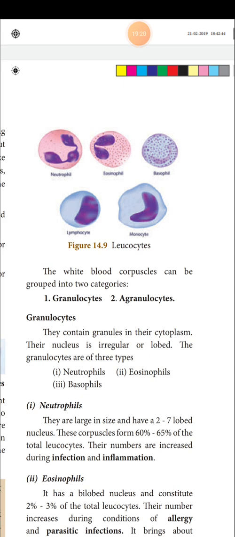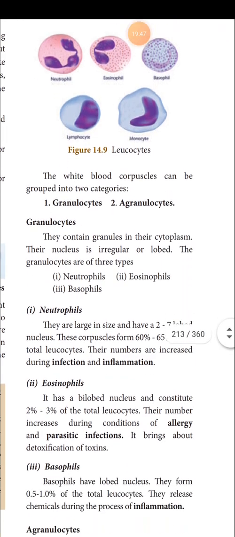The first one is neutrophil. In neutrophil, the nucleus is a three-lobed structure. In eosinophil, the nucleus is a two-lobed structure, like a tumbler shape. And then basophil shows a crescent-shaped nucleus. So like that, the nuclei of the granulocytes are lobed. Okay, and let's see about neutrophil.